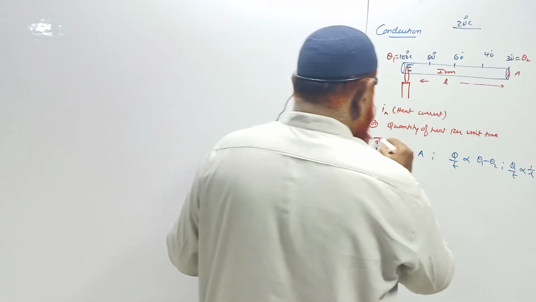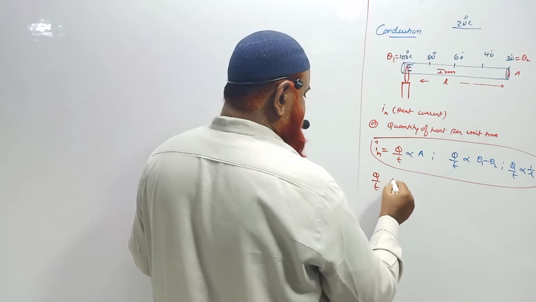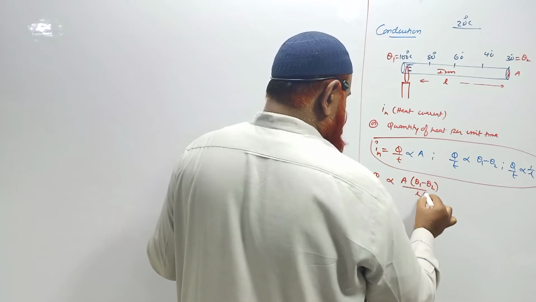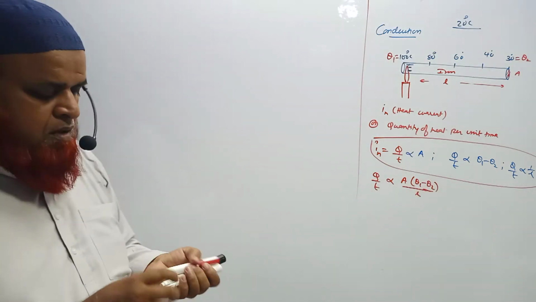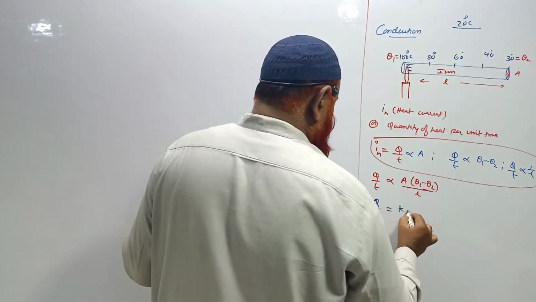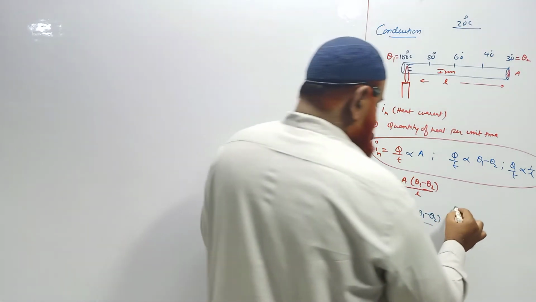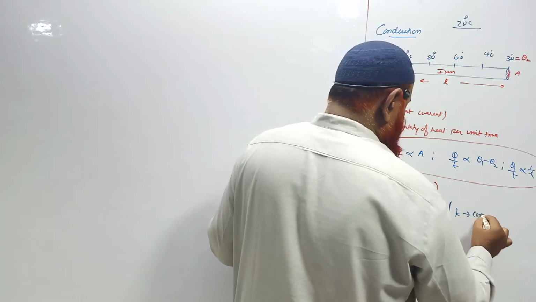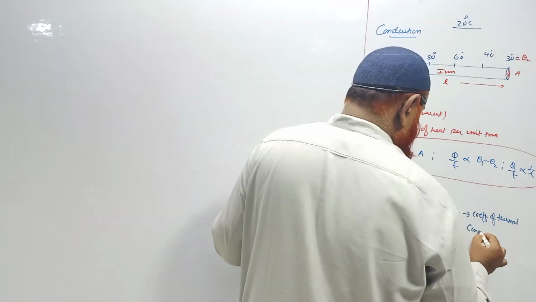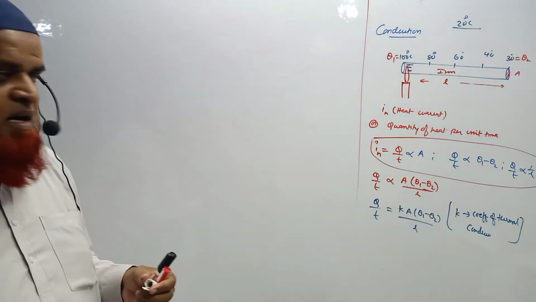Now what I am doing is clubbing all these relations. Finally I will get Q by T is directly proportional to A (θ1 minus θ2) divided by L. You are just combining all these relations. And finally you will get Q by T is equal to K A (θ1 minus θ2) divided by L. What is this K going to be? K is called the coefficient of thermal conductivity. It is a constant called the coefficient of thermal conductivity.